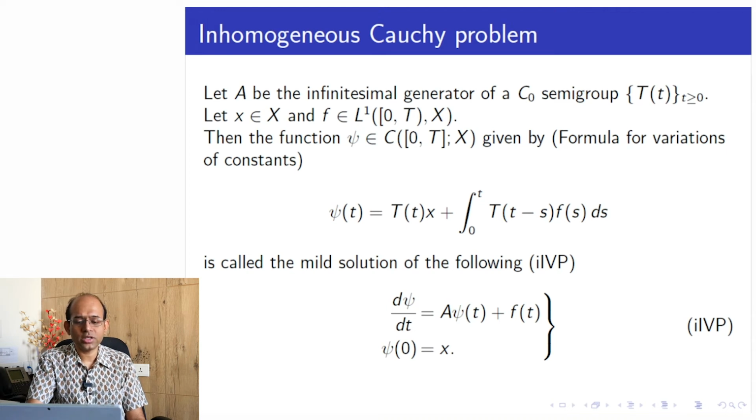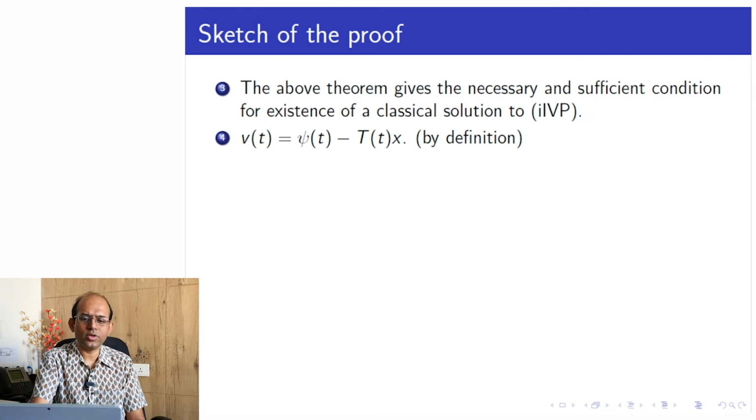So psi of t is equal to T(t)x plus V of t, or in other words, V of t is equal to psi t minus T(t)x, correct? So we can get here V of t is equal to psi of t minus T(t)x from the definition of V(t).